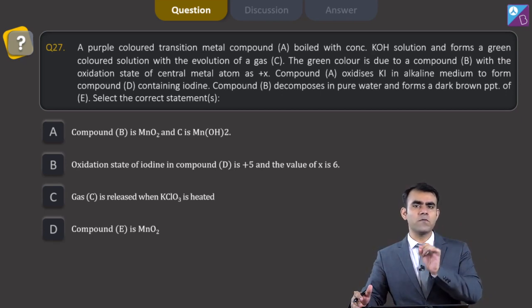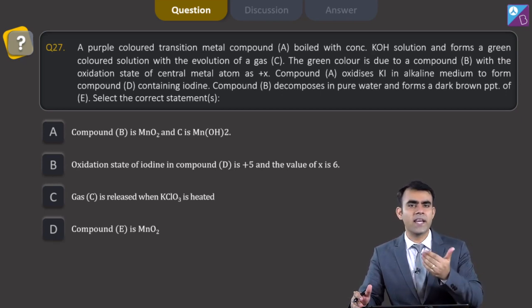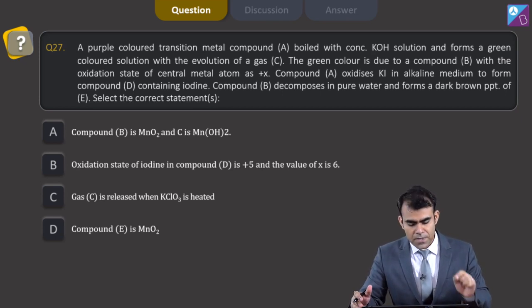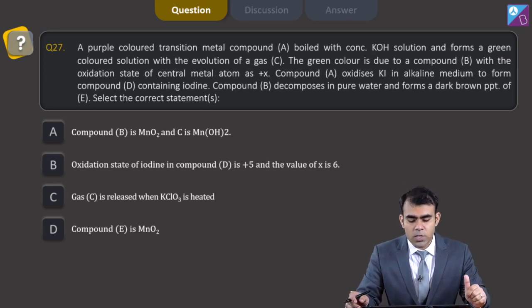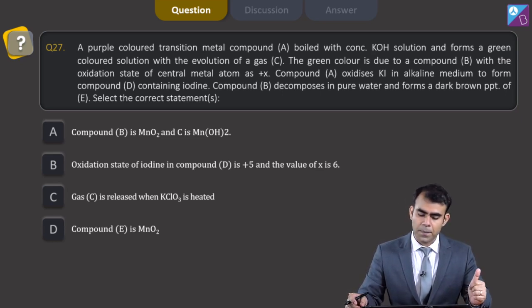If you check, in this year's mains exam there is a similar question, they have asked about K2MnO4, that the gas obtained is paramagnetic and what is the color. So this first statement is just similar to what is asked in your JEE Mains exam, but here we have more information. The green color is due to a compound B with the oxidation state of the central atom as +6.